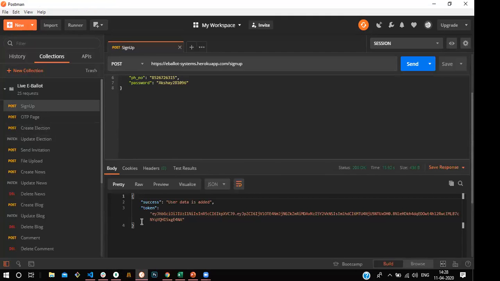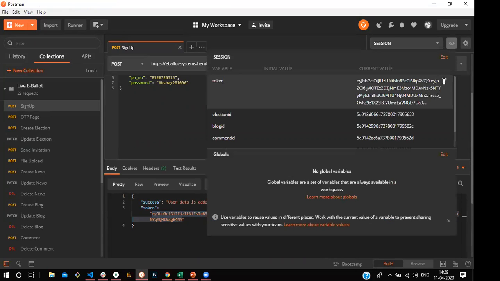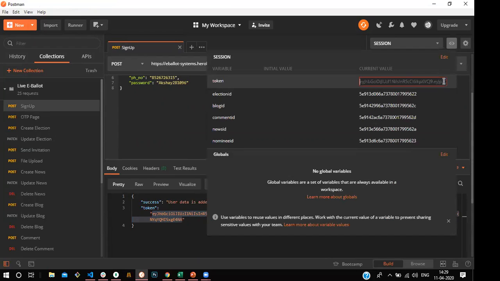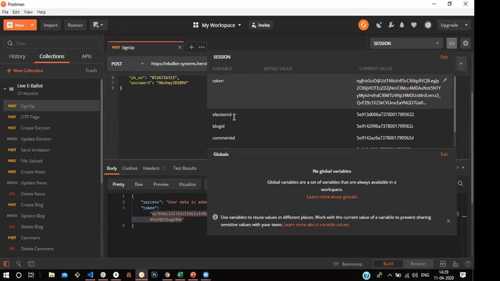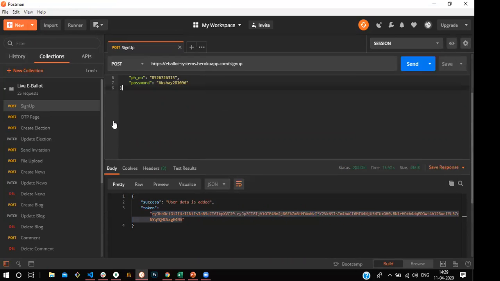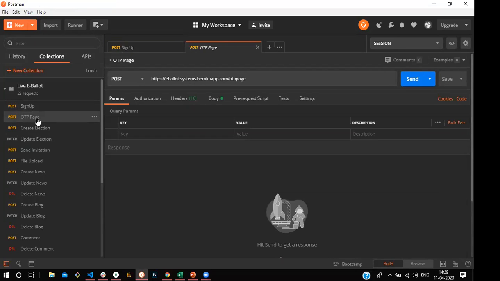Okay, let me get that. If you copy the post and get an environment variable here, the token is the variable. I am passing this token. Once this has been completed and we register, we move to the OTP page. In that page, the user verifies whether this is their account or not. For example, in case he did not verify his account, he simply moves to the election page.